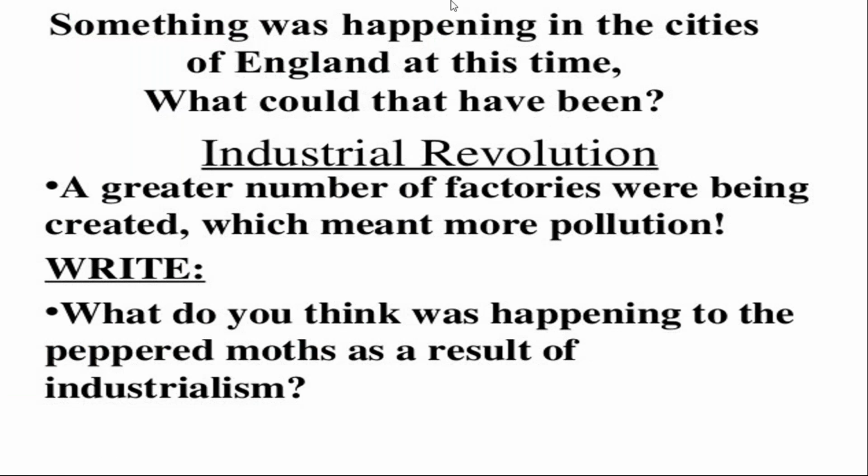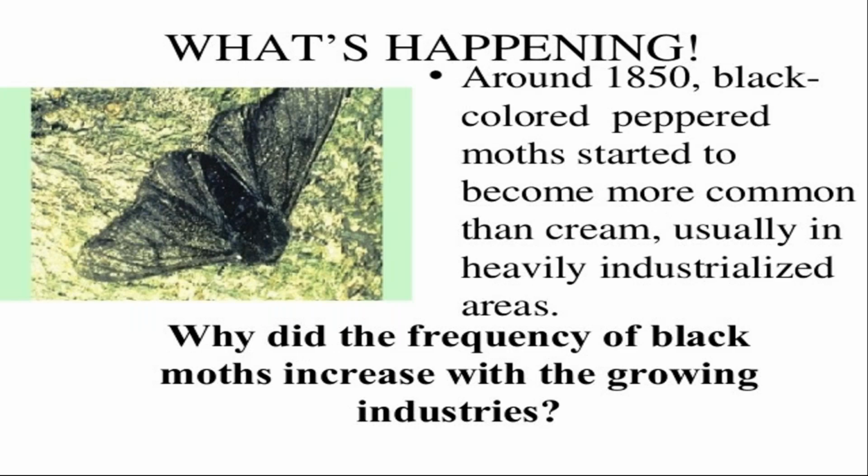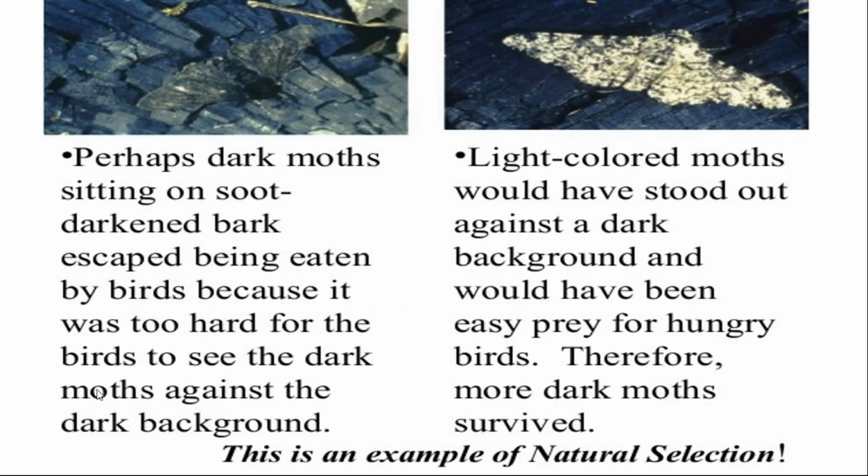Nature selects everything, and this is the example of the industrial revolution. When a large number of factories were created, at that time the pollution increased. Due to the increased amount of pollution, the lichens started becoming black in color. So when the black moths sit on the lichen, they were not easily identified by the predators. Okay, and the white moths, when they sit on the polluted lichens, were easily identified by the predators, due to which their population started decreasing after some time, and the population of black moths started increasing.